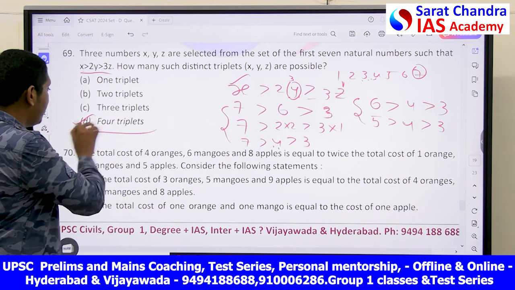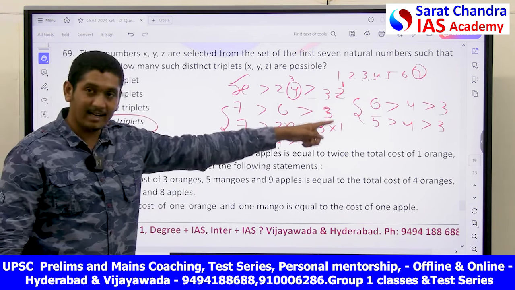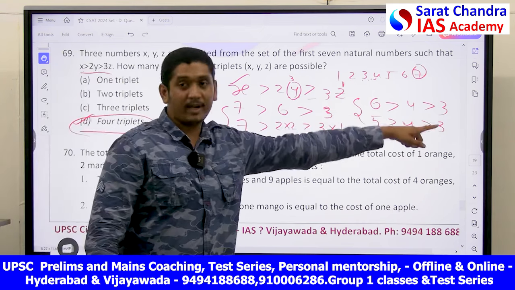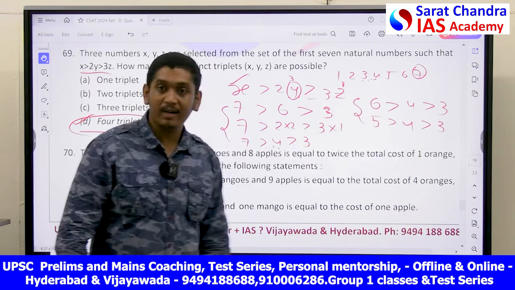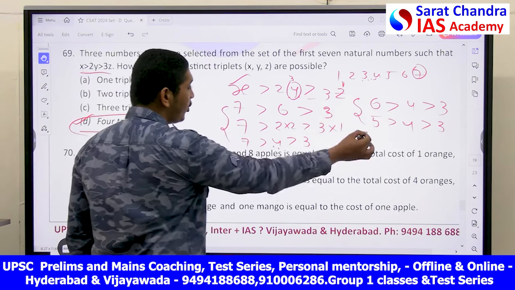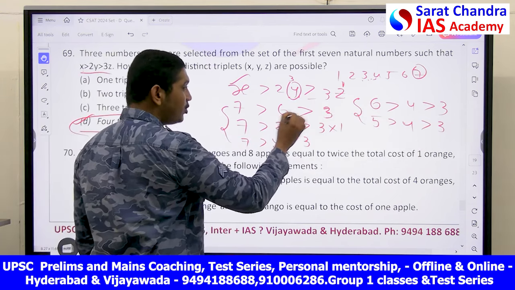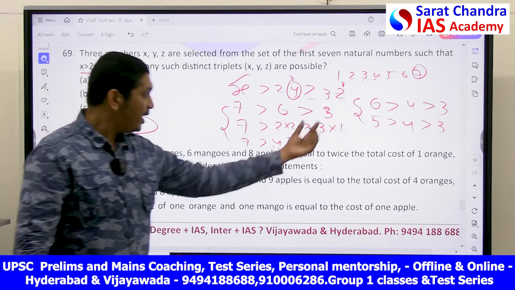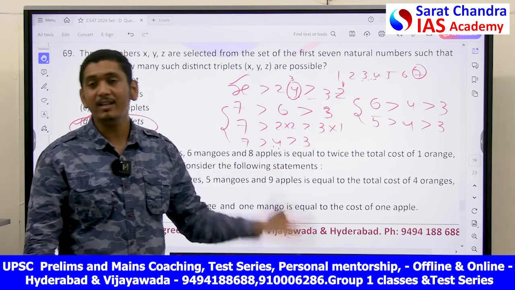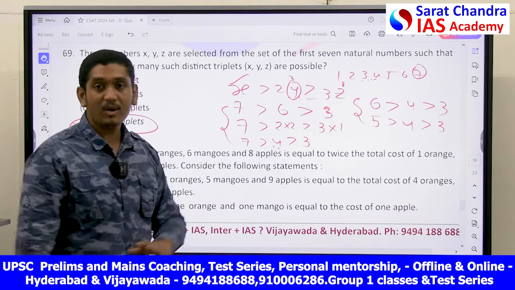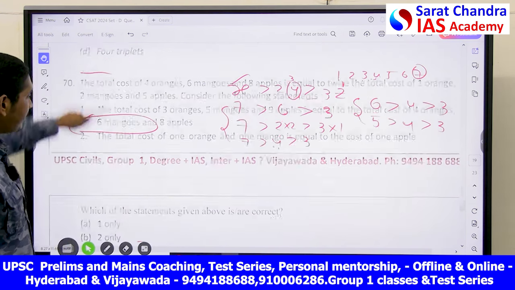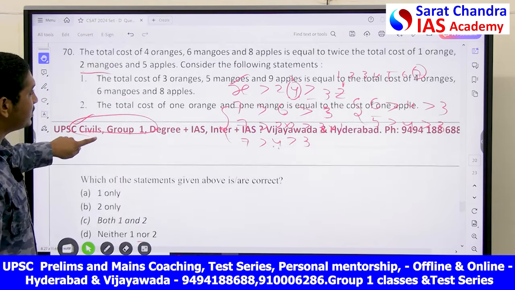So your answer is 4 triplets: 7 greater than 6 greater than 3, 7 greater than 4 greater than 3, 6 greater than 4 greater than 3, 5 greater than 4 greater than 3. Because if I put 4 here, z minimum would be 4, that will become equal, so I can't form. The minimum value of z is 1. More than that, the equation is not satisfied. So that's why the answer is 4 here. Next, this is also another easy question.